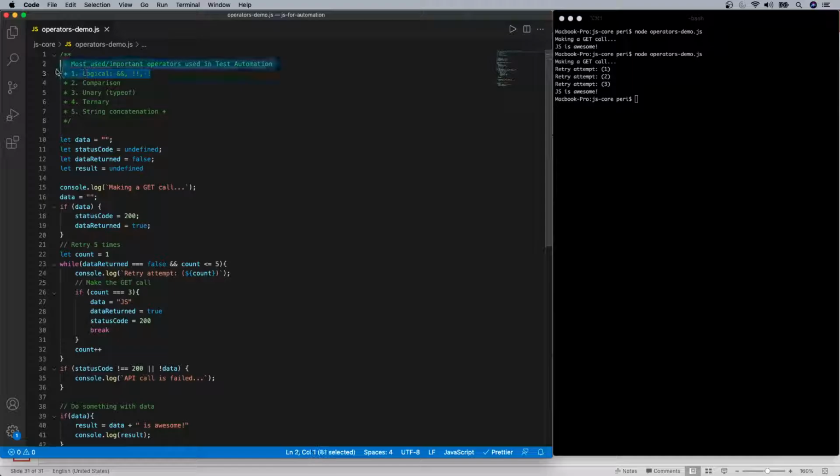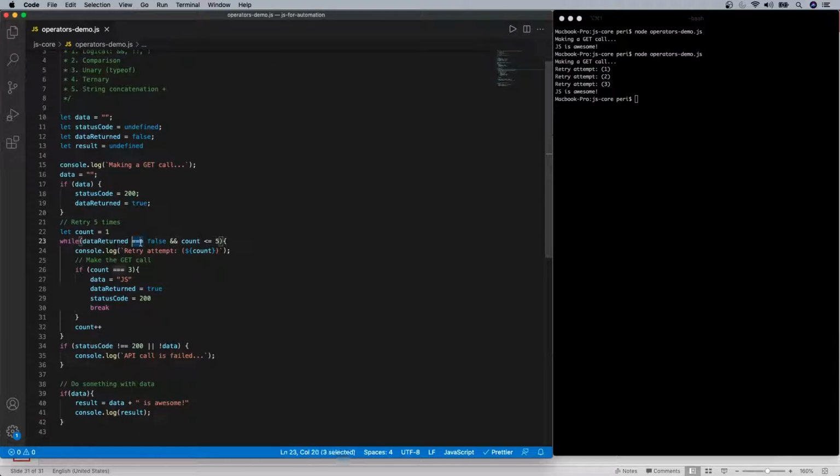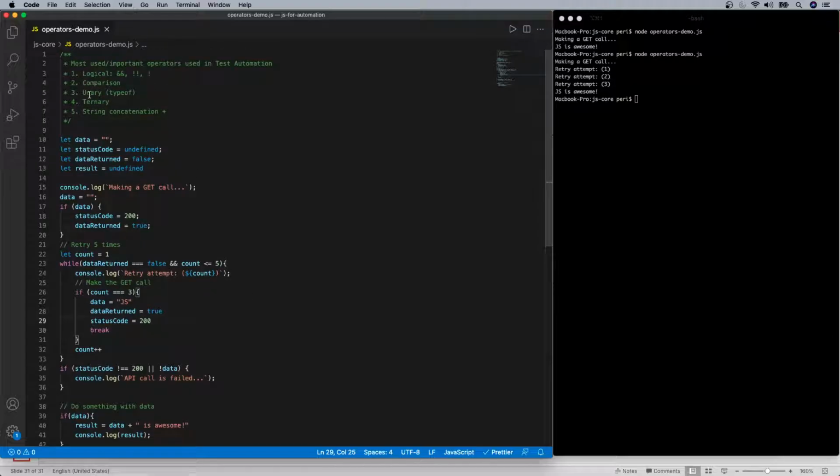So the logical operators usage is high, and we also used comparison operators, right? Equal to sign, not equal to, and less than or equal to here. So these are all the real-time examples. And we also saw the unary operator, because the typeof operator can also be used.